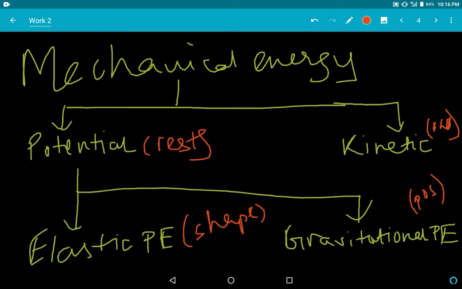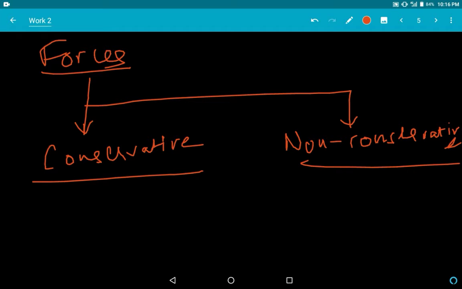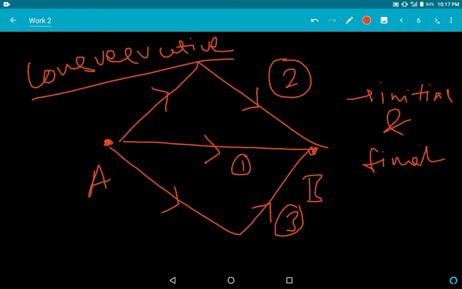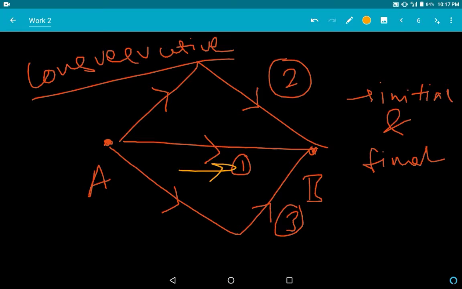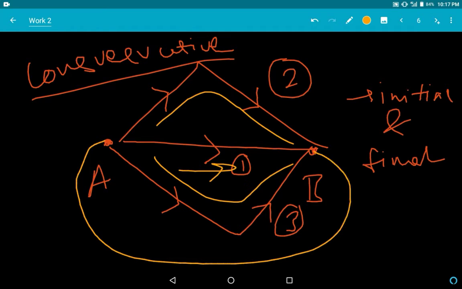Now before we actually do what the potential energy is, to get the essence of potential energy, we have to know two forces: conservative force and non-conservative force. A conservative force is any force that is not path dependent. Like if we go from A to B, by this path or this path, even if we go like this, it does not matter. It always depends on the initial and the final point. Understand? This is what a conservative force is.